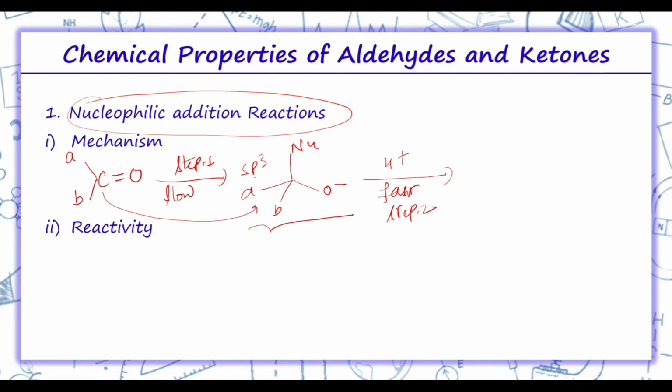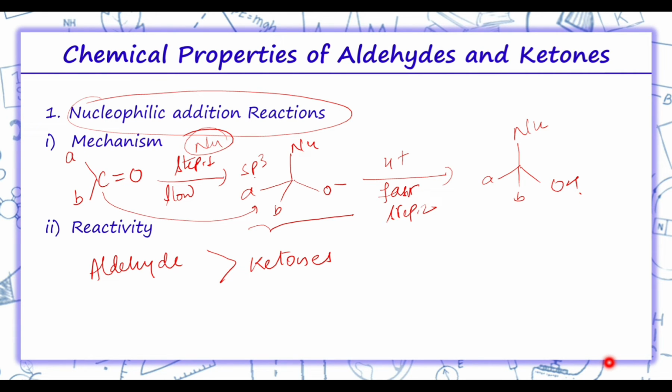Now, this intermediate is capturing proton from reaction medium to give electrically neutral product. So, thus the nucleophile attacked, A and B groups are attached over here and thus OH is formed. So, net result is addition of nucleophile and H plus across the carbon oxygen double bond. Coming on to the reactivity, aldehydes are usually more reactive than ketones in nucleophilic addition reaction.